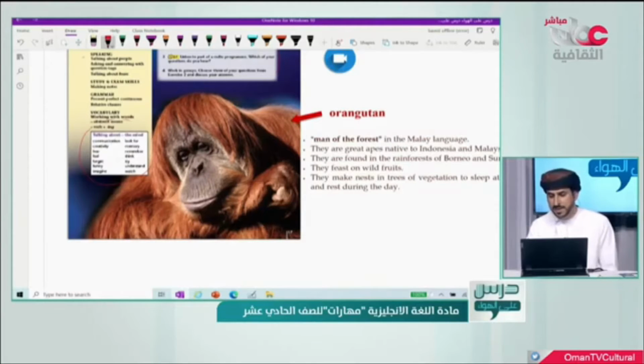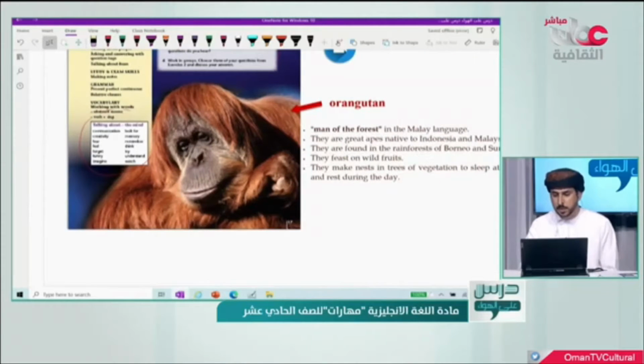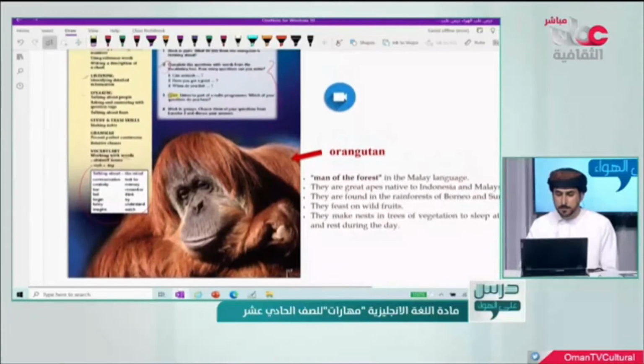They are great apes native to Indonesia and Malaysia. They are found in the rainforest of Borneo and Sumatra. They feast on wild fruits. They make nets in trees of vegetation to sleep at night and rest during the day.